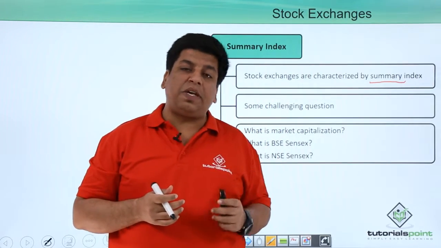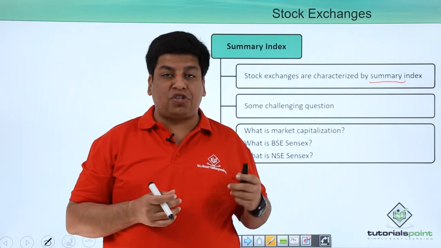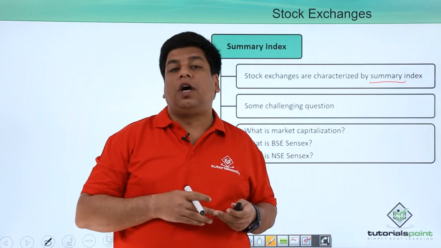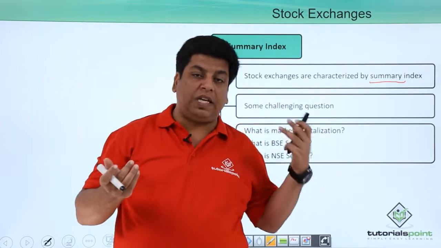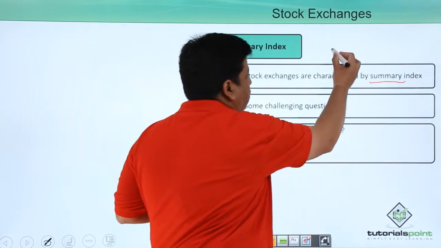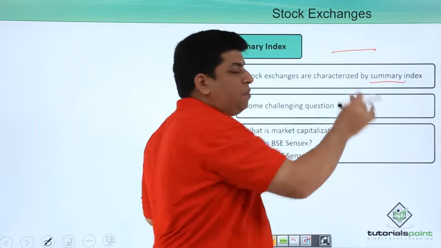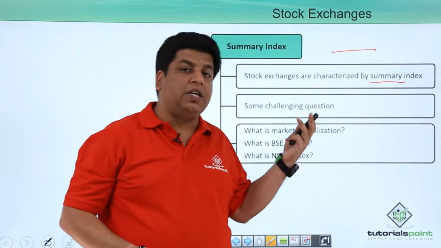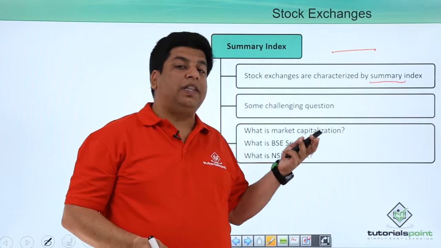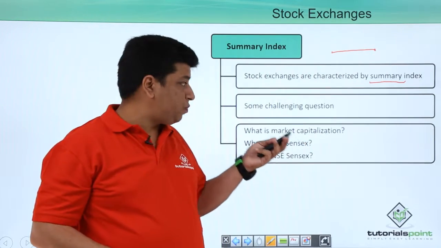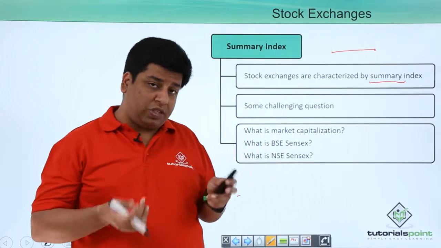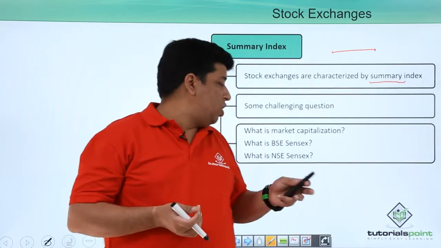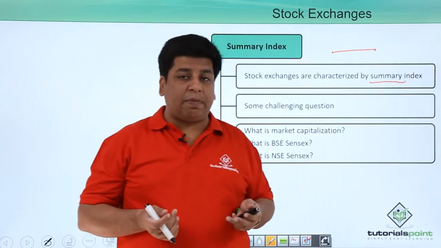An index is basically the record of change of a particular price in two different time frames. Let's say from time frame A to time frame B, what has been the change. If we compare that in terms of ratio, that will be known as an index. So, here is a challenging question to understand what a stock exchange is. Let's say, what is market capitalization?